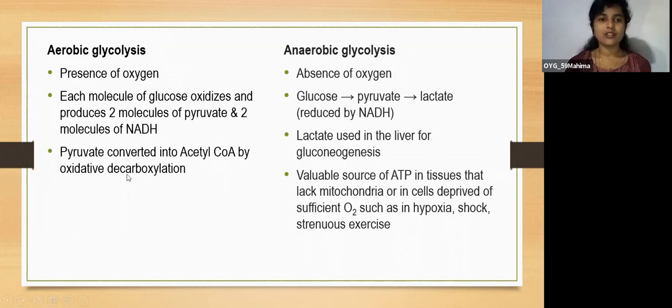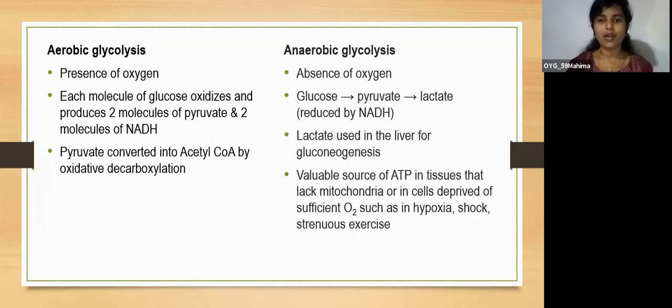So oxidative decarboxylation means one carbon atom will be removed from the pyruvate, and so it will be converted into acetyl-CoA. And anaerobic glycolysis occurs in the absence of oxygen. So here glucose will first be converted into pyruvate, then it is reduced by NADH and forms lactate. This lactate will be used in the liver for gluconeogenesis. Lactate also acts as a precursor for the synthesis of glucose.